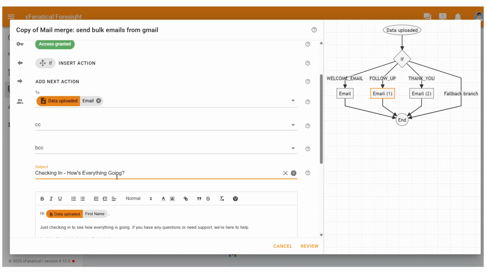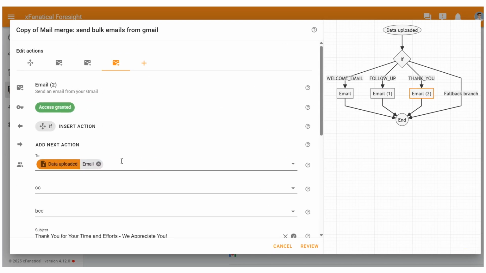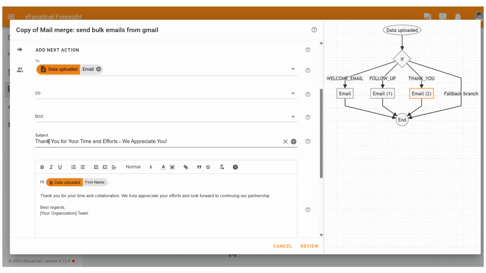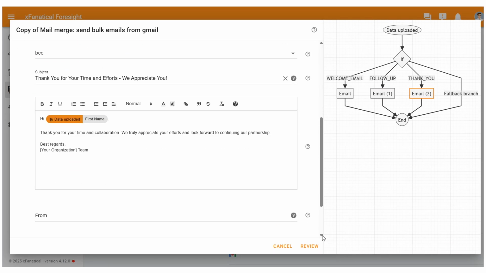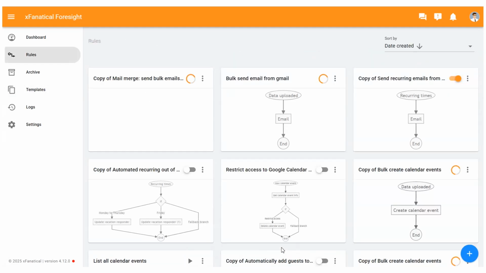In the Email 1 screen, update subject and email body content as needed and click Email 2 from the rule graph. In the Email 2 screen, update subject and email body content and click Review at the bottom of the dialog. In the Review screen, customize the automation rule name. Click Create. The rule is created in the Rules page.